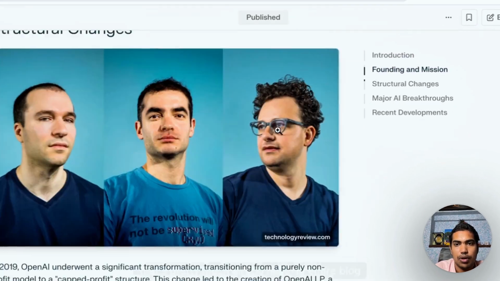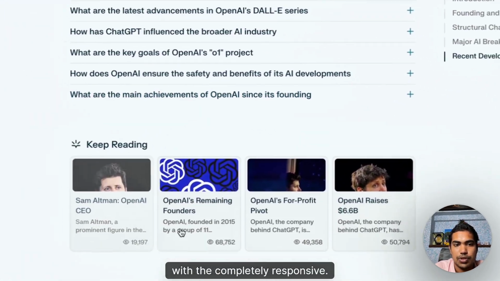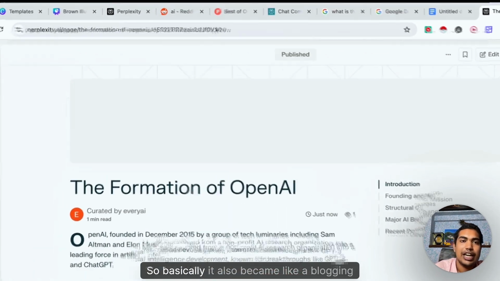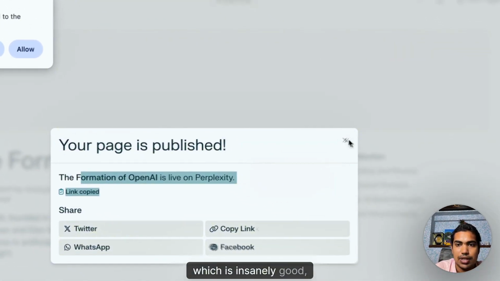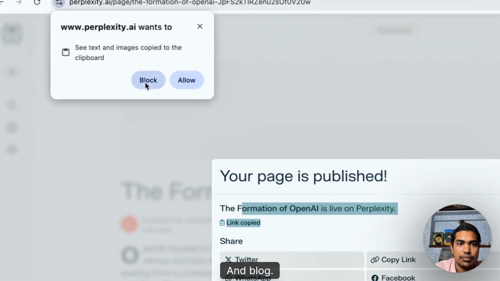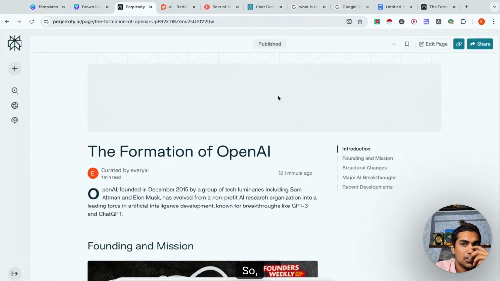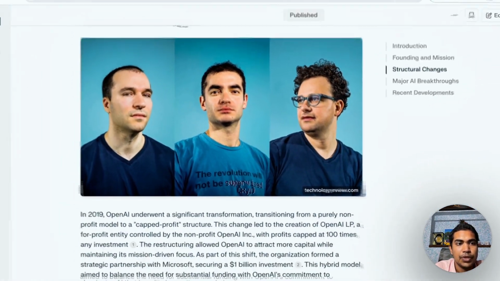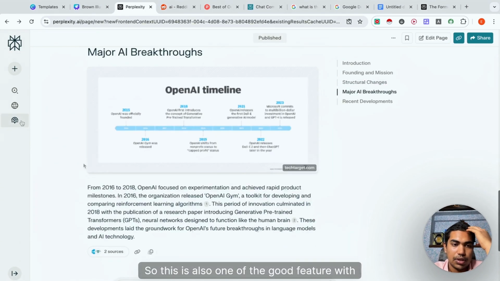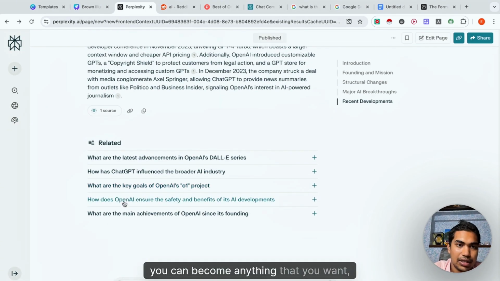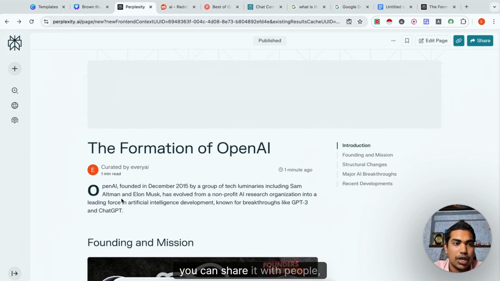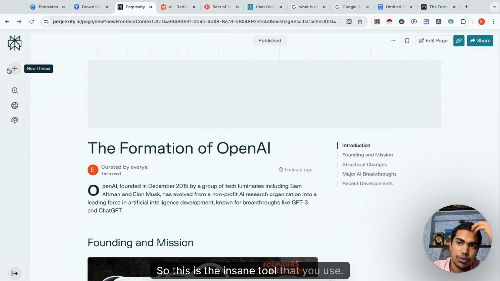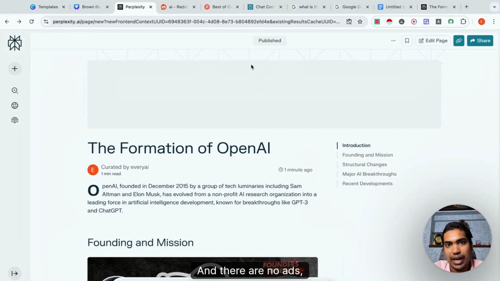You have an entire blog post that is completely responsive, and there are other things, Sam Altman, OpenAI, there are other blogs. So basically it also became like a blogging platform, which is insanely good, right? And also you can edit the pages, share them, and those are completely searchable. So this is also one of the good features of Perplexity. You can ask questions, you can share it with people, have the knowledge, convert it into scripts and all these things. So this is the insane tool that you use, and there are no ads, nothing.